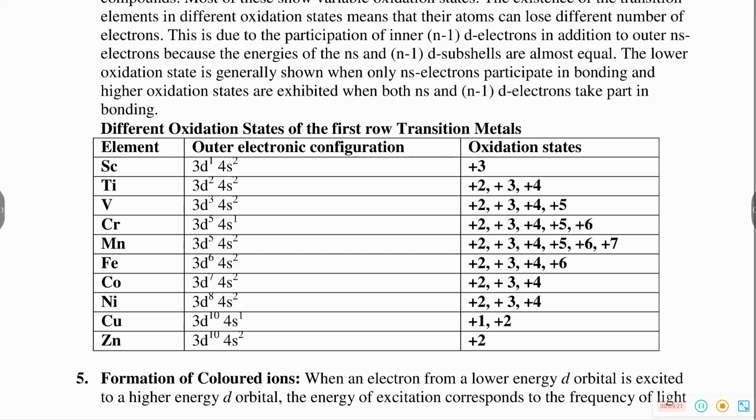That is called inert pair effect. Reluctance of s electrons to participate in a chemical reaction is called inert pair effect. Pair means how many electrons? 2 electrons. Inert means unreactive, non-reactive. A pair of electrons not participating in a chemical reaction is called inert pair effect. In p block elements, s electrons are not participating, so the oxidation state differs by 2 units. In d block elements, s electrons participate, which is why the oxidation state differs by unity.